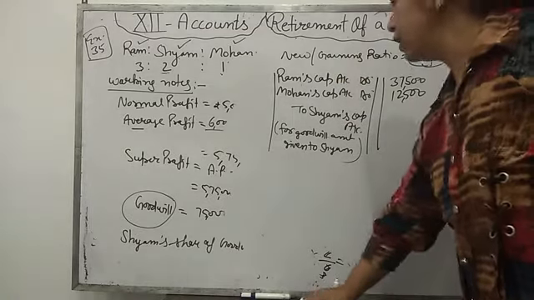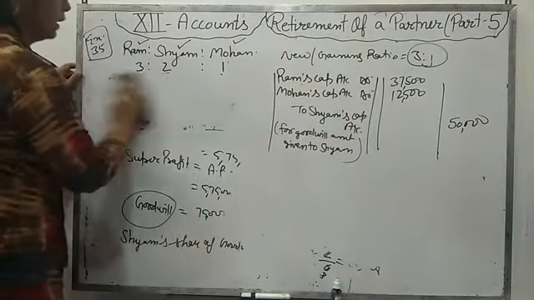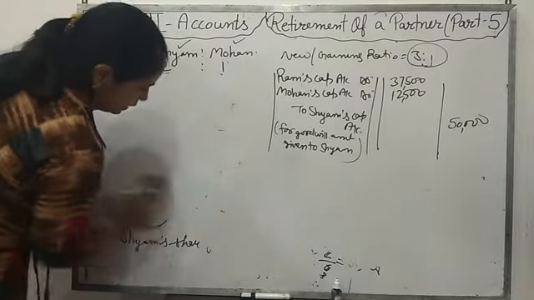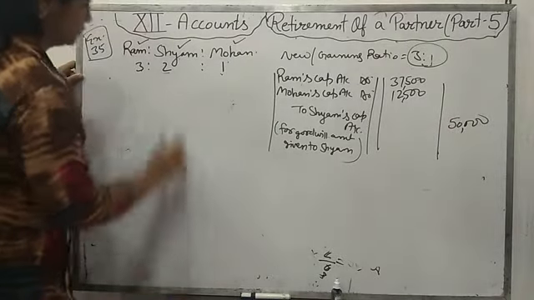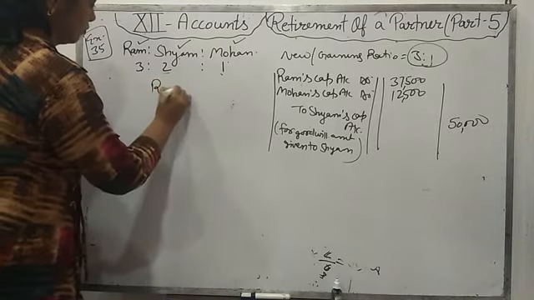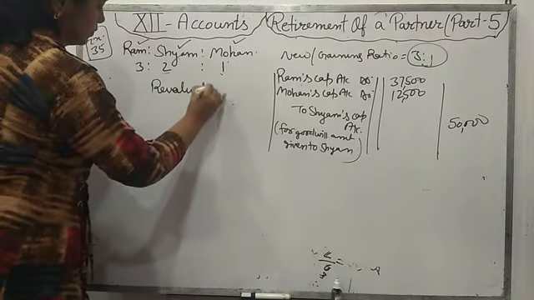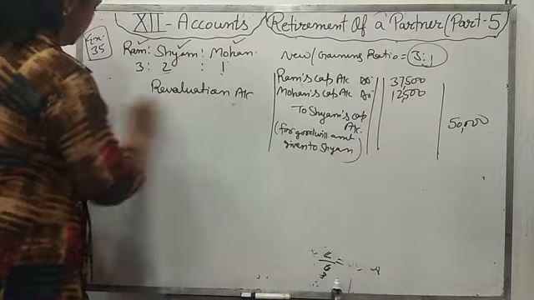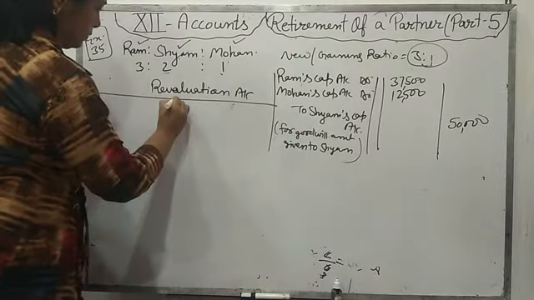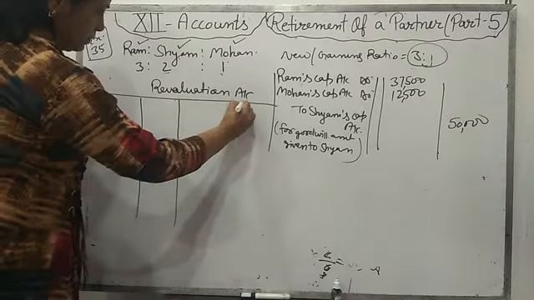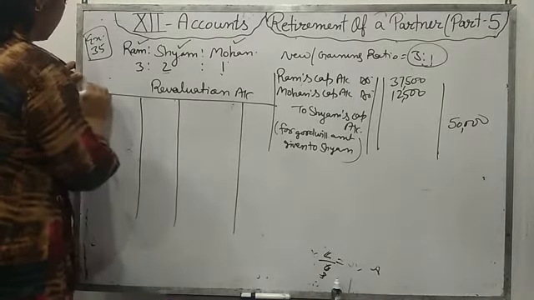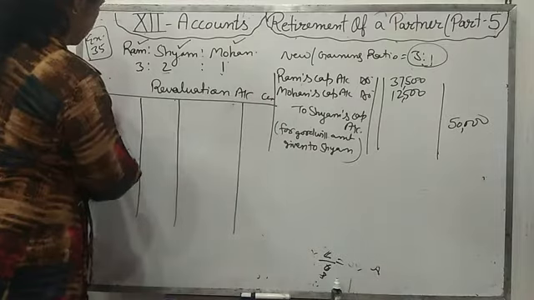Now we will make the other accounts, the revaluation account and the partners' capital account. First of all, we will make the revaluation account. This is the debit side, this is the credit side.